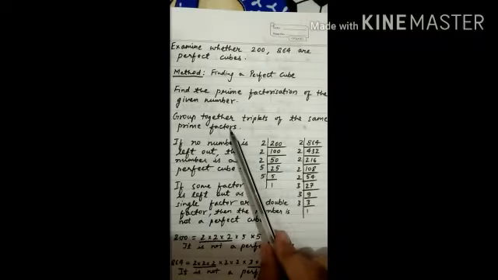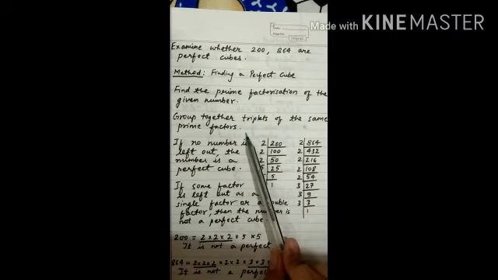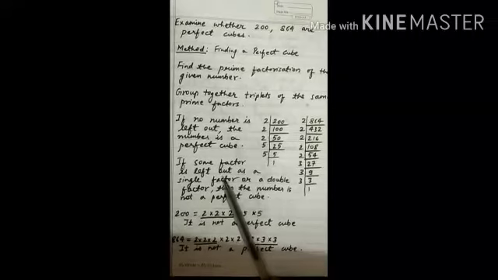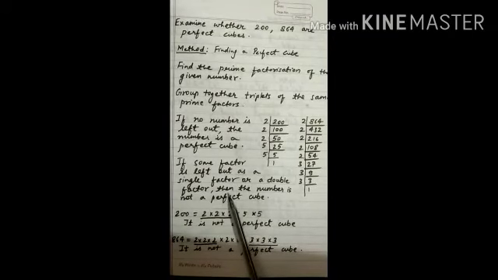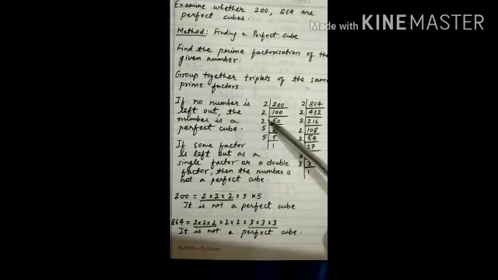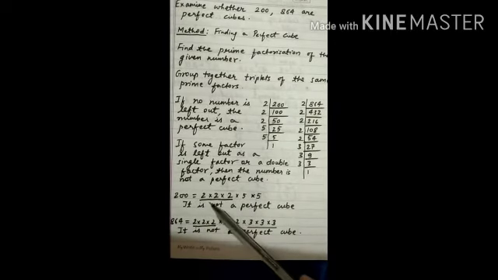Now group together triplets of the same prime factors. If no number is left out, the number is a perfect cube. If some factor is left out as a single factor or a double factor, then the number is not a perfect cube. See, the prime factorization of 200 is equal to 2 into 2 into 2 into 5 into 5.